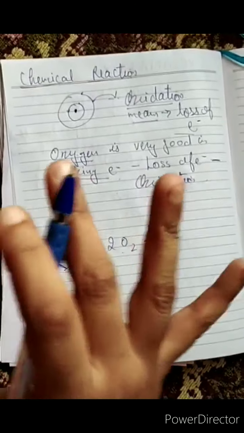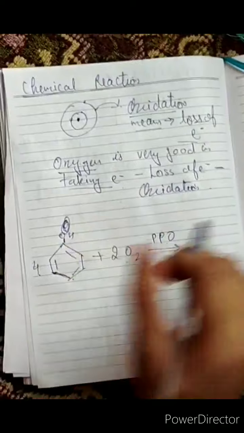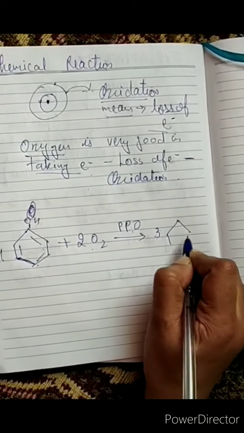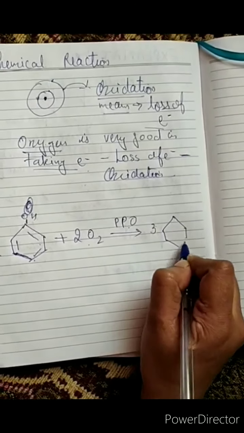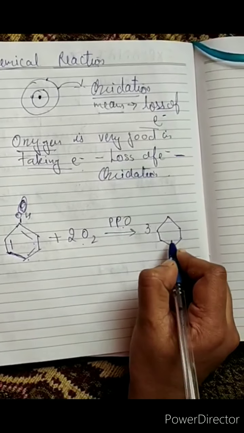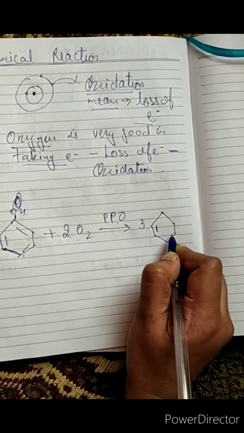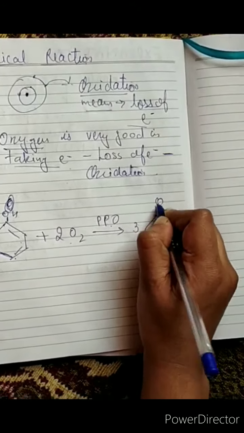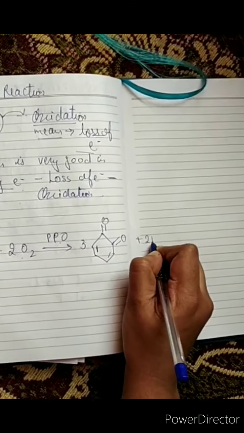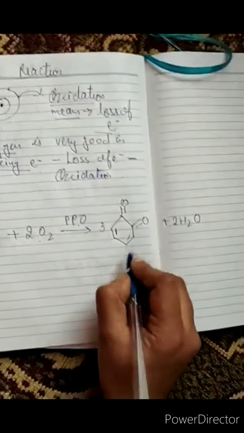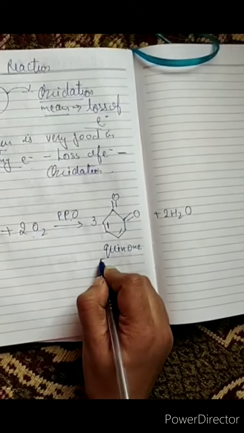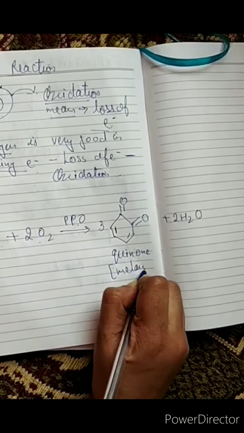Then it will give 3, plus 2H2O. This is called quinone, which is simply your melanin compound.